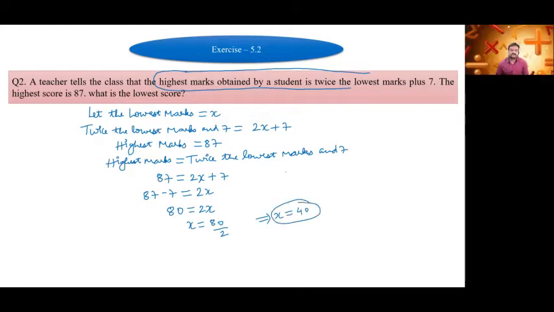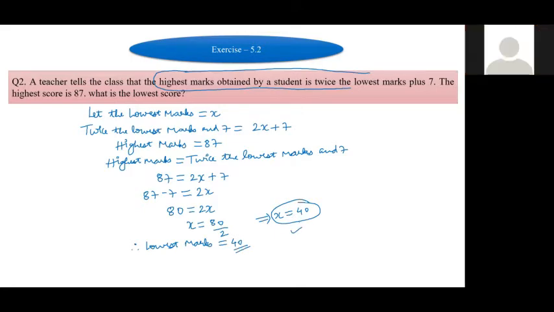So what is the lowest marks? The lowest marks of the student is 40. Therefore lowest marks is equal to 40.